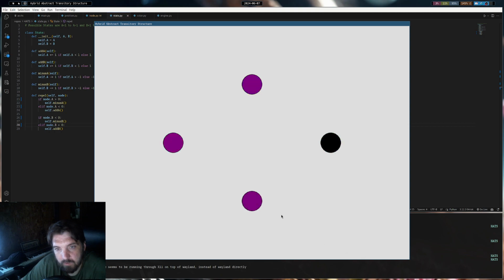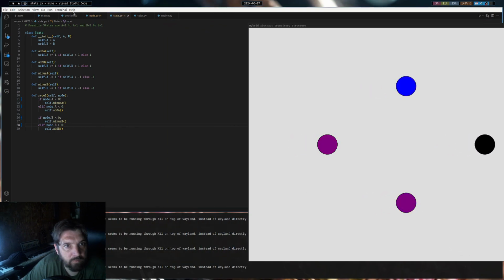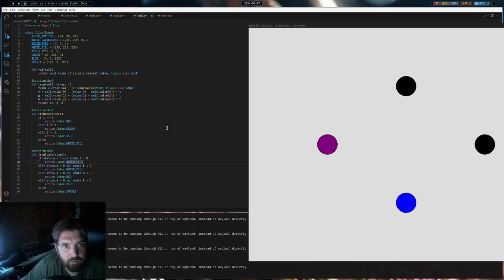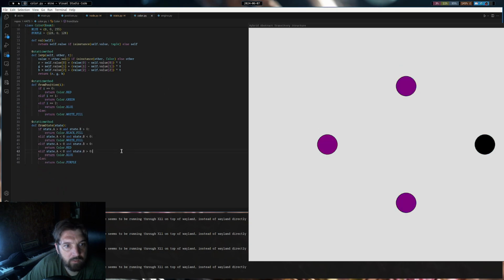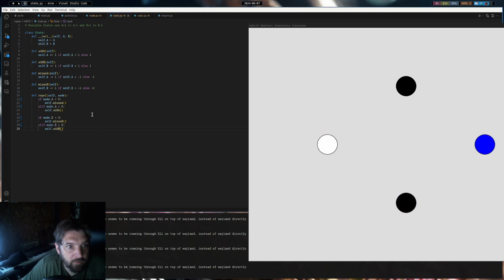You can see this thing tries to stabilize, but we're also, I think, doing coloring wrong. Let's see, if A and B are greater than 0, we need to be doing our white fill. And if A and B are less than 0, we need to do our black fill. And then we need to add one more thing to our state.